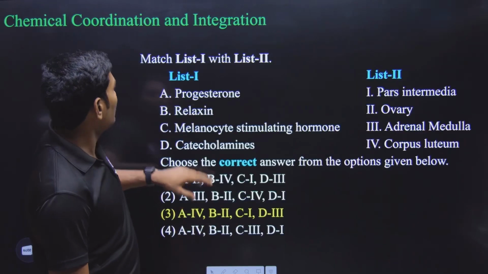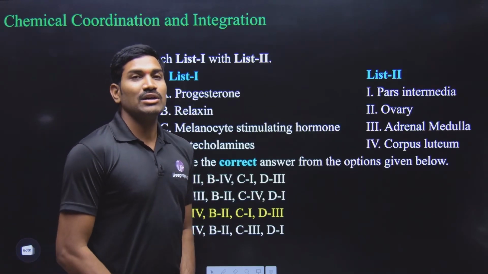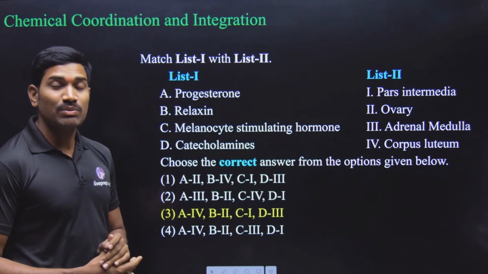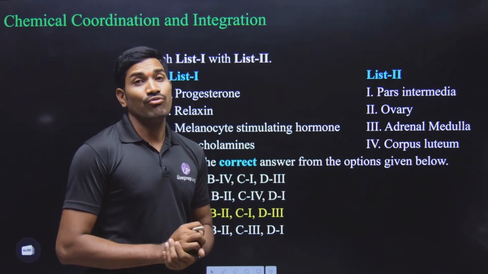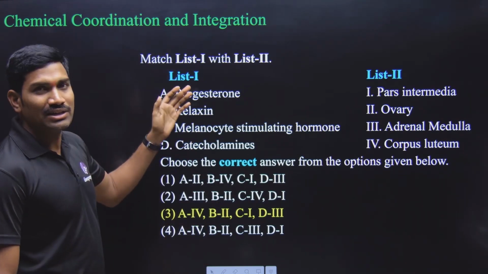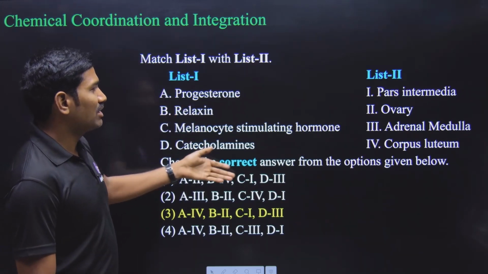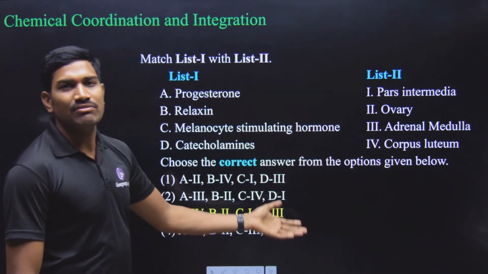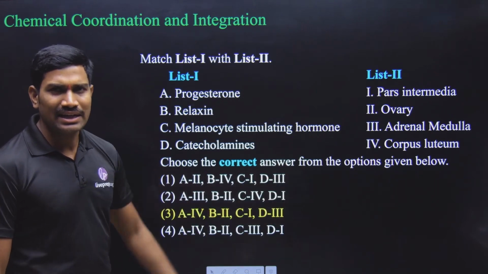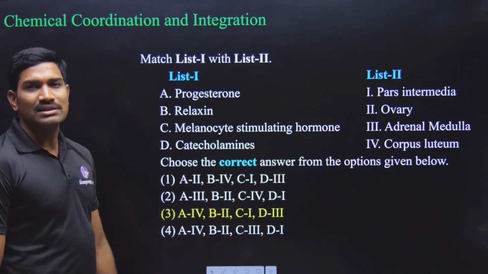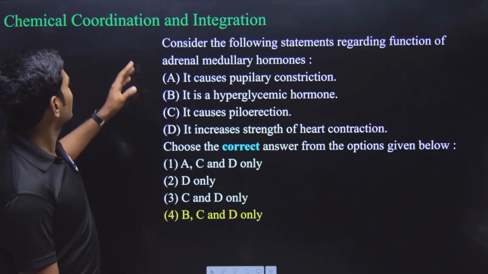Clear? Next one. Next one is regarding chemical coordination and integration. From this particular chapter, they have asked a total of 4 questions. So they have given high weightage in this particular exam for this chapter. And here they have given some hormones and their locations and which one is secreting this. These are the direct examples that they have given. Answer is option 3.